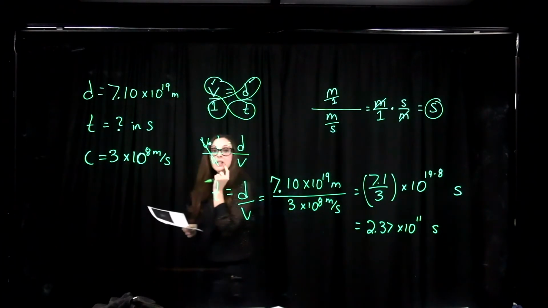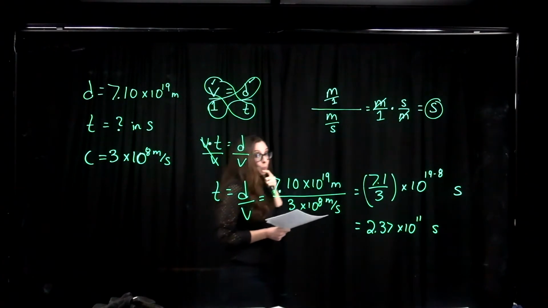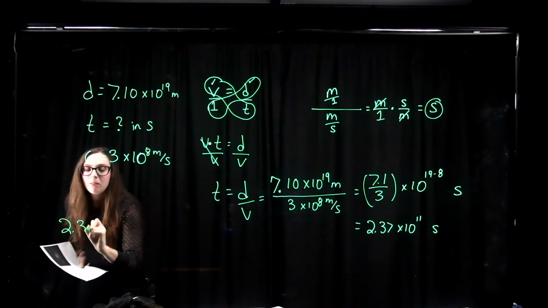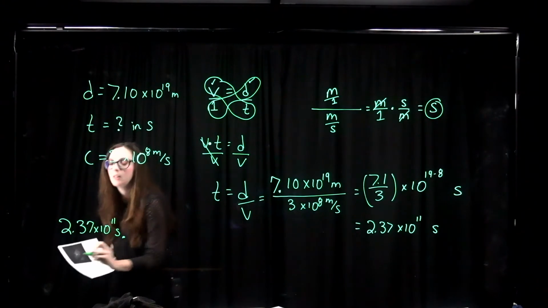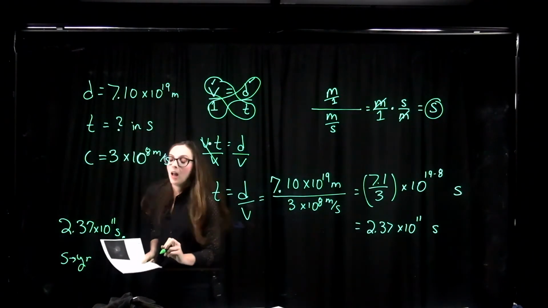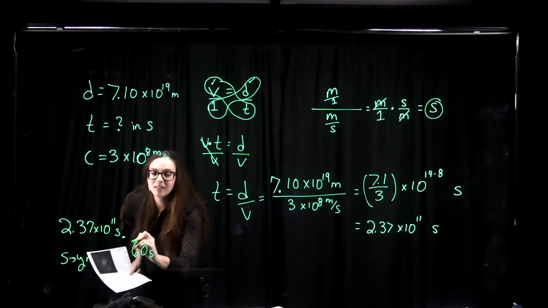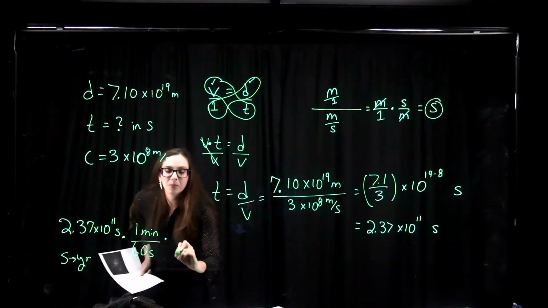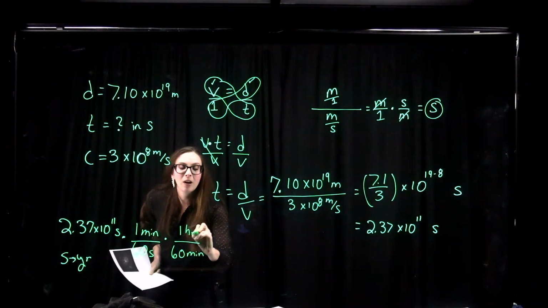Now, what if we wanted to convert that from seconds into years? So let's do that here. 2.37 times 10 to the 11 seconds times, remember we're going from seconds to years. There are 60 seconds in 1 minute times 60 minutes in 1 hour.